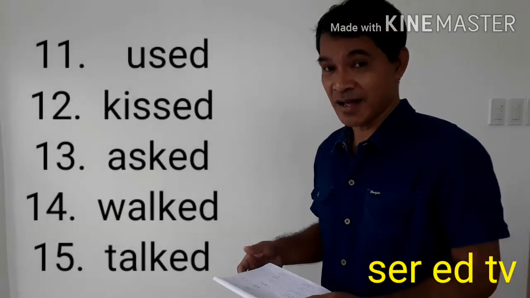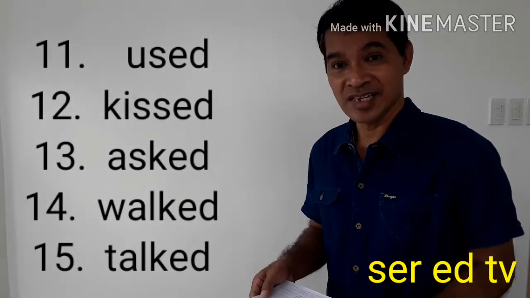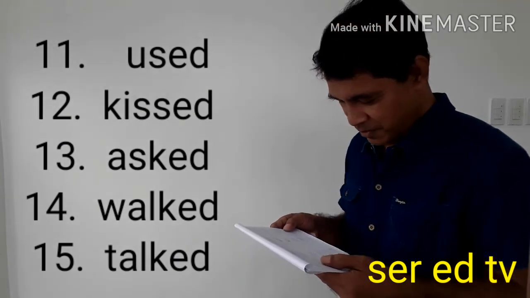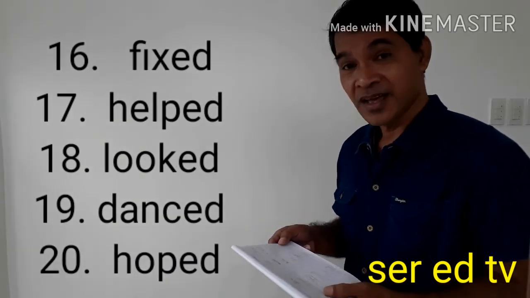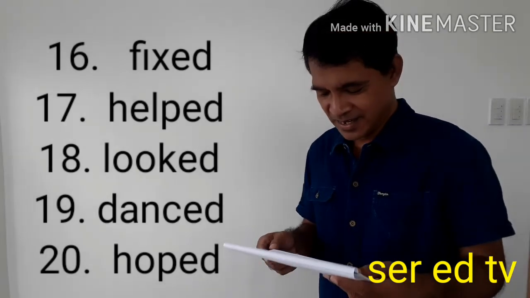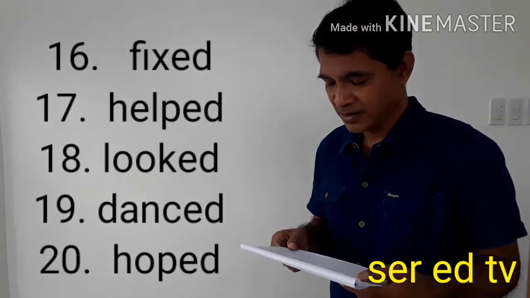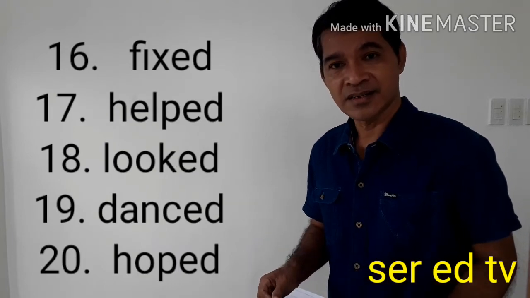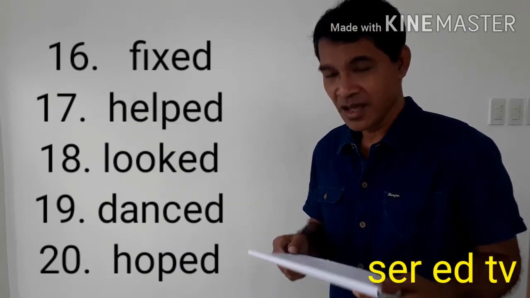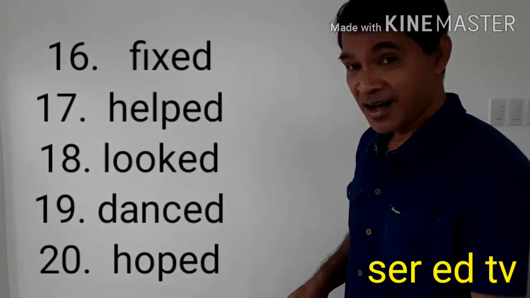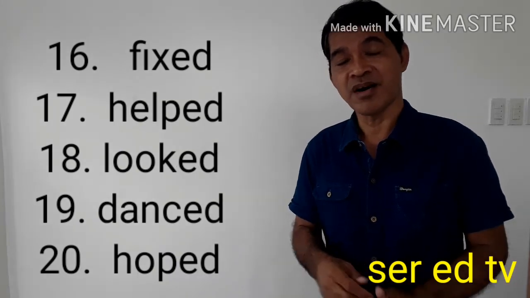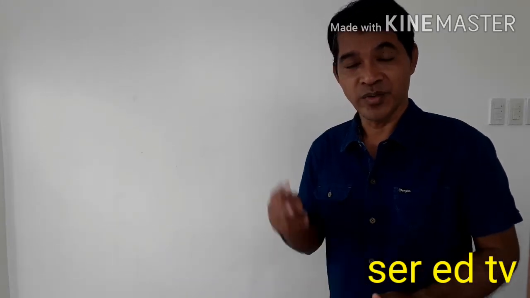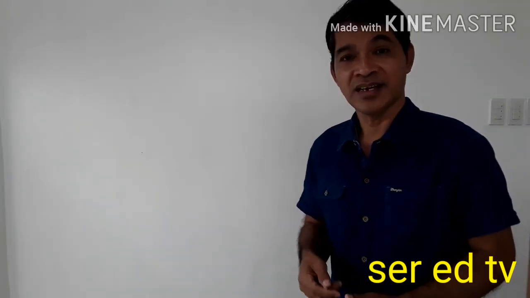Okay, for the last set of examples, D that sounds as T. Number 16, fixed. 17, helped. 18, looked. 19, danced. And number 20, hoped. I hope you understand now the sound of D if it is added to the past form of a regular verb. We have two sounds already. D sounds as ed and D sounds as T.